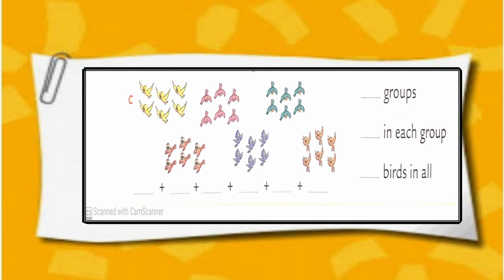Sum number C, 6 groups of birds. 6 birds in each group. 6 plus 6 plus 6 plus 6 plus 6 plus 6.